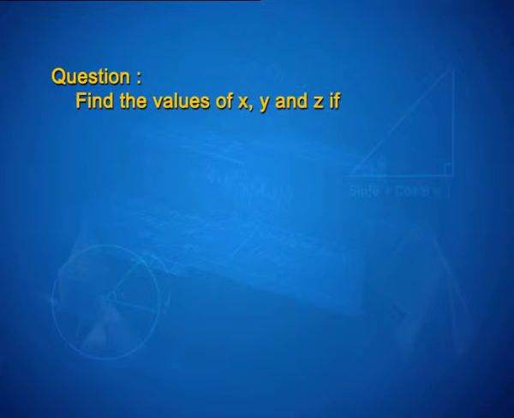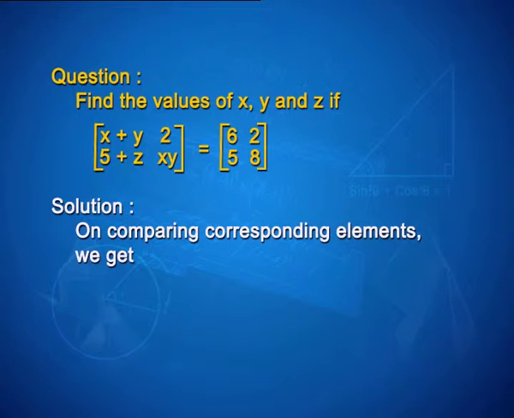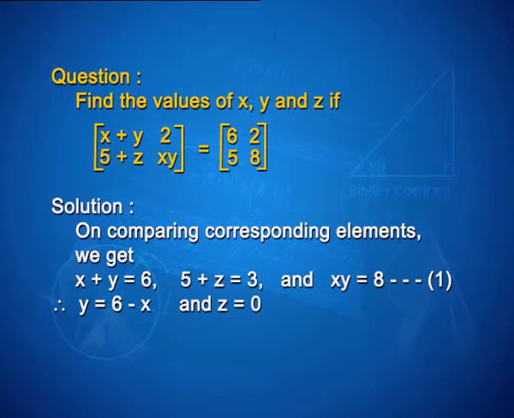One more interesting example here. Find the values of x, y and z if [x + y, 2; 5 + z, xy] is equal to [6, 2; 5, 8]. On comparing corresponding elements, we get x plus y is equal to 6 as the first equation, 5 plus z is equal to 5 as the second equation, and x into y is equal to 8 is another relation here.